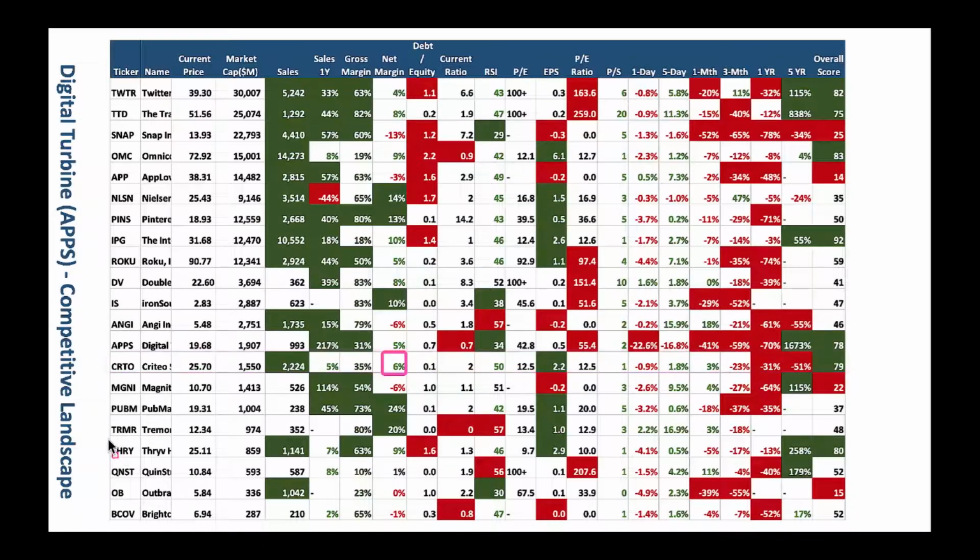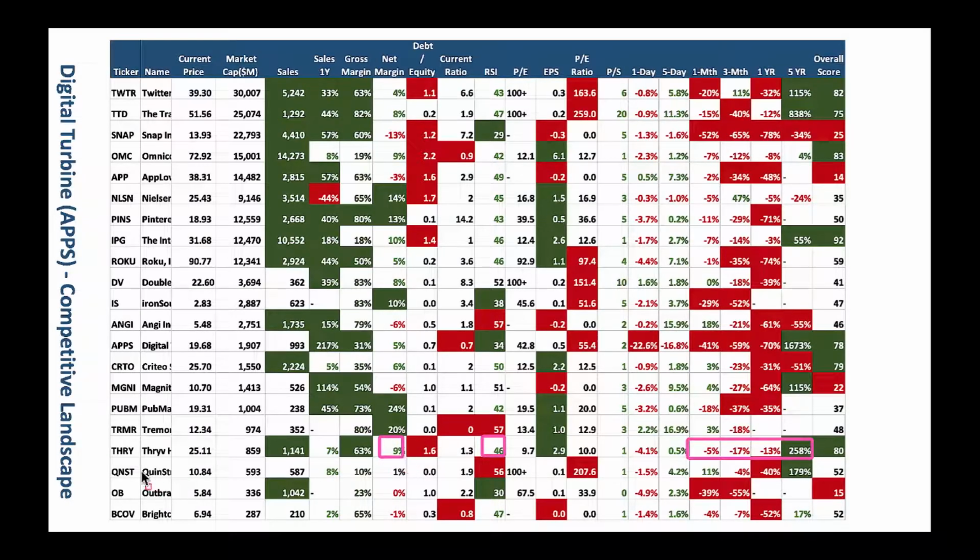And we got THRY here. This one has got a nice overall score of 80. This company also has not made money for investors in the past. It's done money in the past 5 years, but right now it's beaten down, with a low RSI. You could buy this great company, net margin positive, as you can see here.